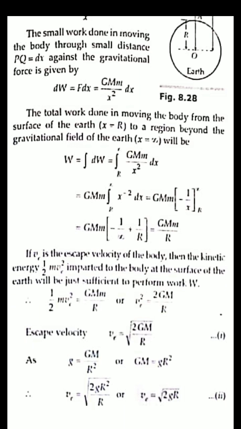Now, if you want to express the escape velocity in terms of acceleration due to gravity, we use this relation between small g and capital G: g equals GM by R square. So in place of GM, if we put gR square, we get ve equals root under 2 into small g into R. This is the escape velocity expression.